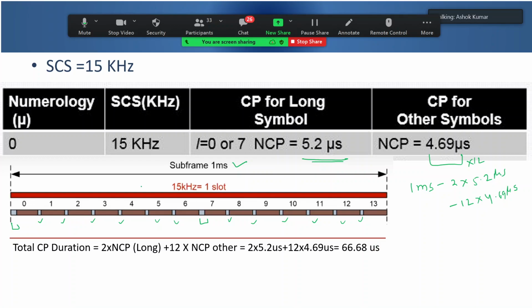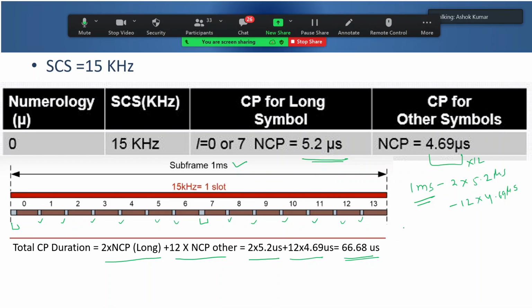So just calculate: 2 into long CP, 12 into the other CP. So 2 into 5.2, 12 into 4.69. Your CP duration is this much, and then we will subtract it from 1 millisecond. So the total CP duration of one slot or one subframe in this case will be 66.68 microseconds.